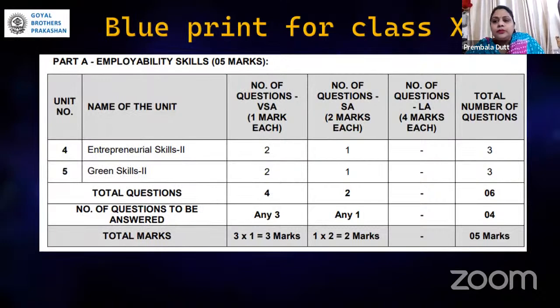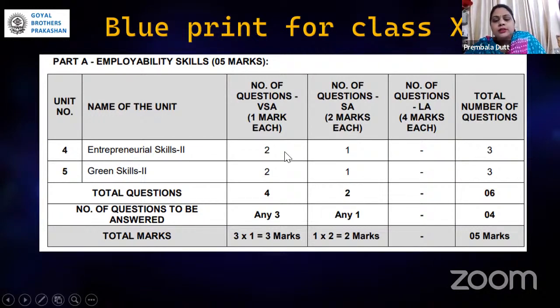Now, this is a blueprint. For part A, employability skill, as I said, it was for 5 marks. The 2 units coming into it are entrepreneurial skills and green skills. In entrepreneurial skills, there are 3 types of questions which will be coming: very short answers, short answers, and large answers. So if you can see, there are no large answers from any of these two topics.